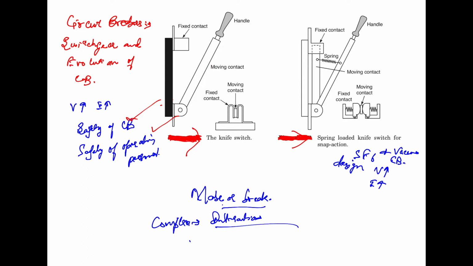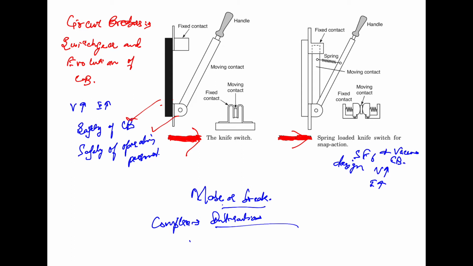So the simple knife switch is modified by designing one in which the handle is connected to the blade through a spring, as shown here. The spring opens the circuit more rapidly and more consistently than is possible by hand, giving a much needed snap action to the circuit breaking operation.